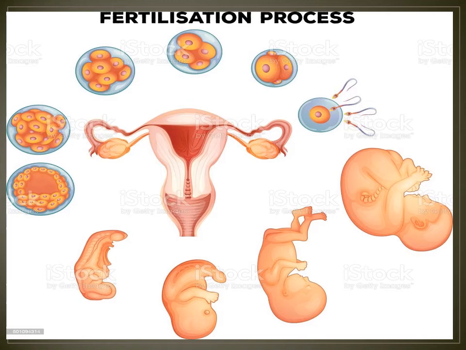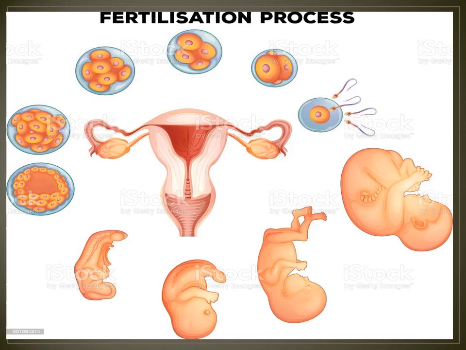Everybody see the picture now. Sperm is going inside. First you see that one. After that, one enters into the ovum to make a zygote.